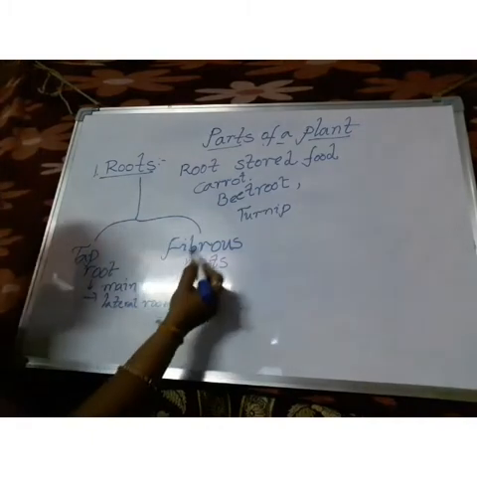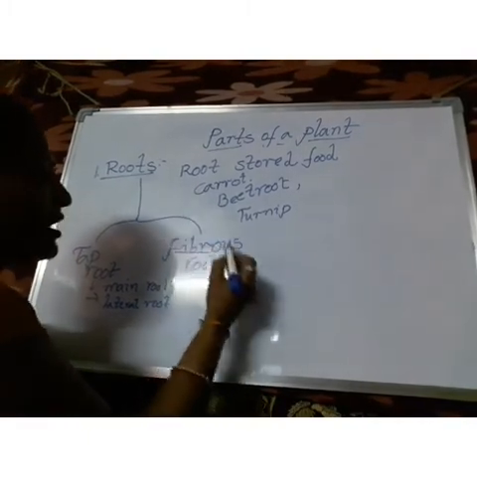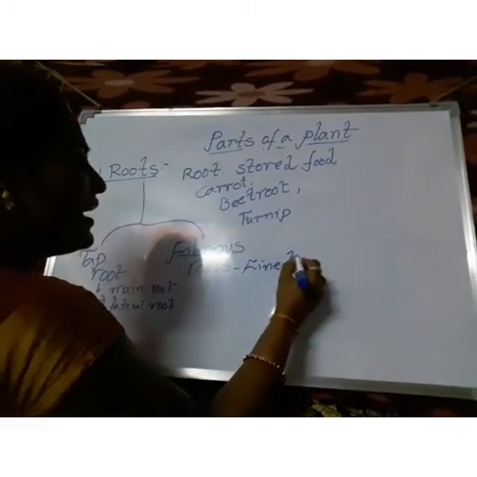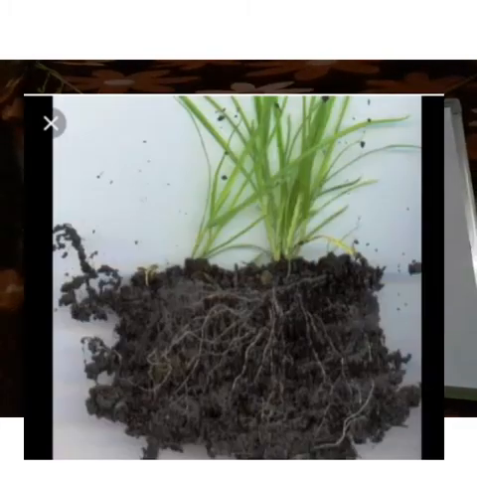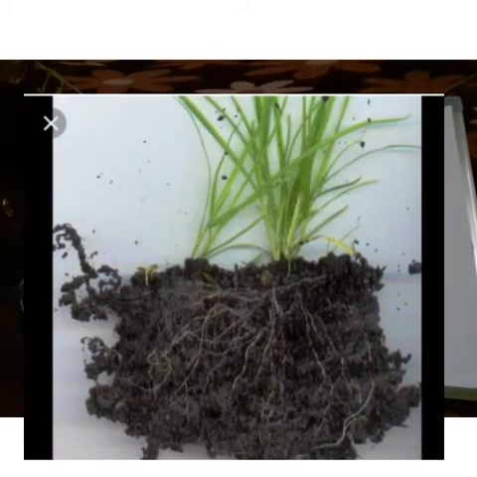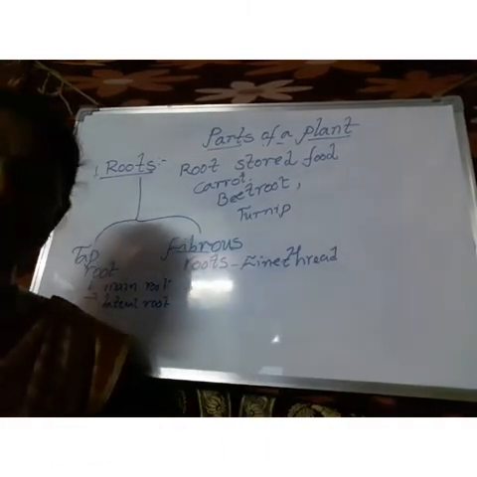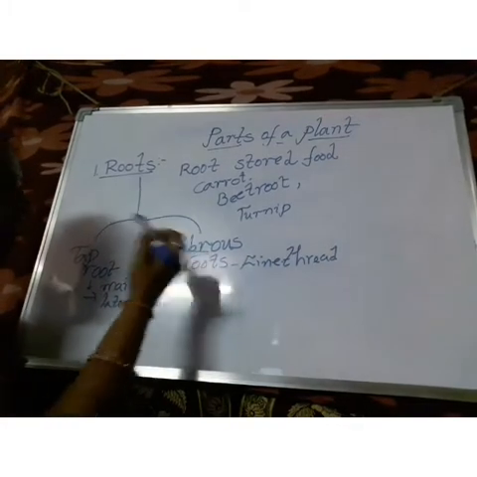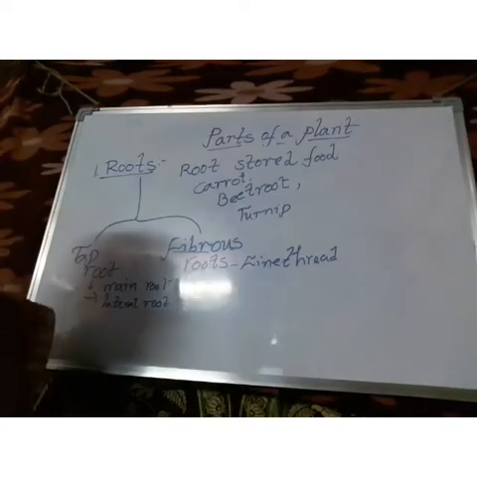And coming to the fibrous root system, the name itself says fiber. Fiber means fine thread-like structures. They seem like fine thread-like structures. This type of root system we call fibrous root system. These roots are like hairy structures.